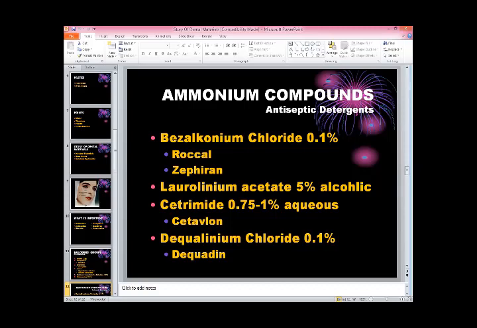So these compounds, sometimes we are using them alone, or we are mixing them with other antiseptic groups and achieving our recommended properties from those materials. So when we are adding these ammonium compounds with the halogen group, it will be a very effective antiseptic, because these ammonium compounds are also good antiseptics, but they are detergents.